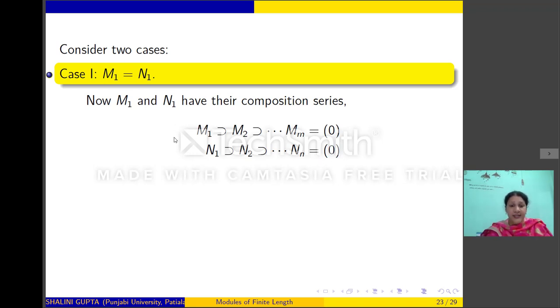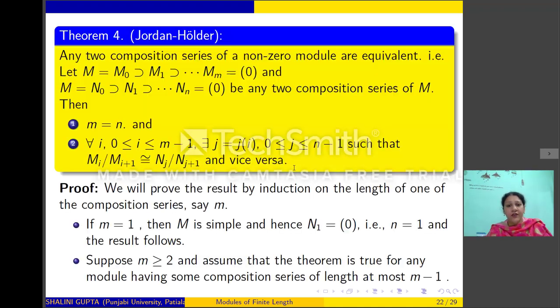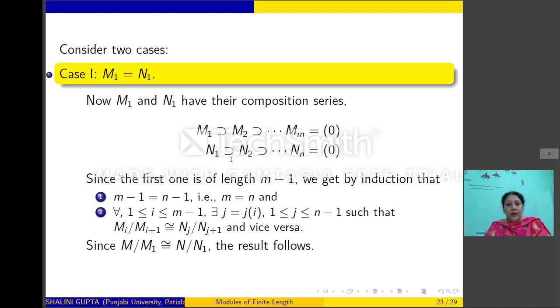And since the length of the first series is equal to M minus 1, by induction we will have M minus 1 is equal to N minus 1, and the quotients are isomorphic in some order. Thus the given two composition series will be equivalent, because M minus 1 is equal to N minus 1 will mean M is equal to N, and M mod M1 will be the same as M mod N1, because M1 is equal to N1. So in this case, those two series are equivalent.